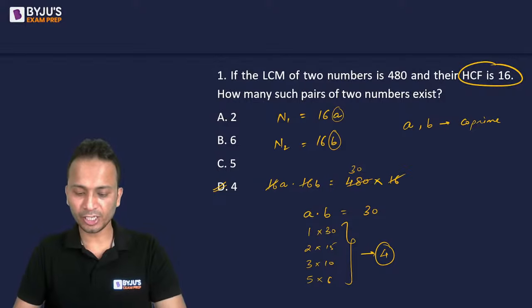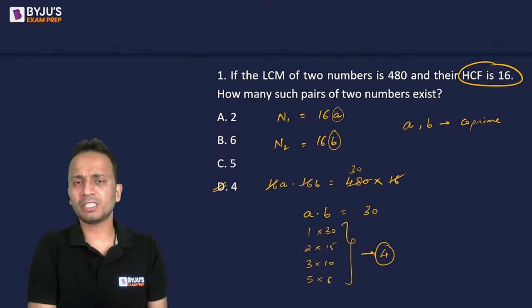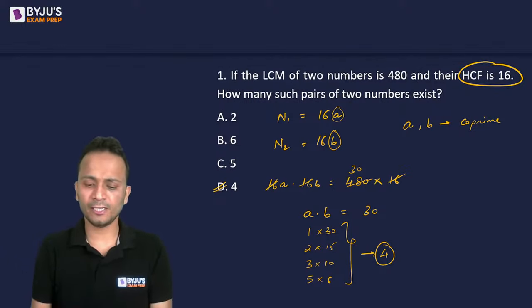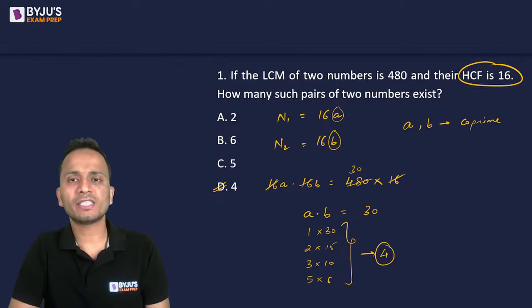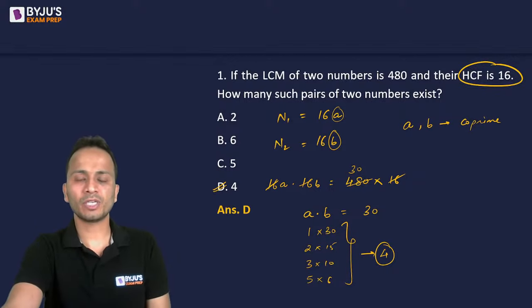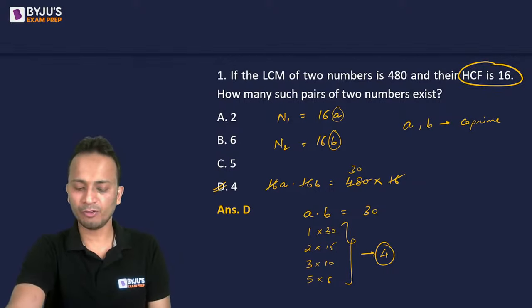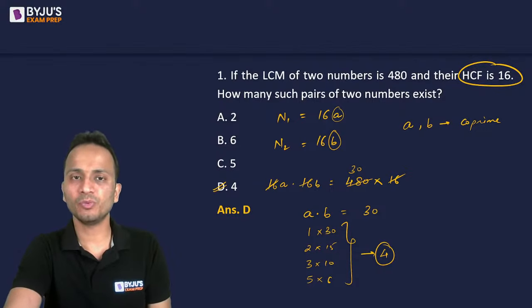I can see Resham, Saket, and Virendra. Three students have given the correct answer. Rohit, I hope you have understood what mistake you have done in this question and you are able to understand the solution that I have given to you. So the correct answer here is option D. And with this, let's move on to question number 2.